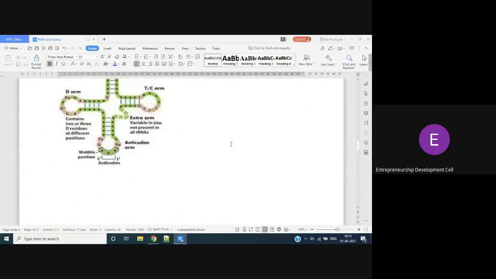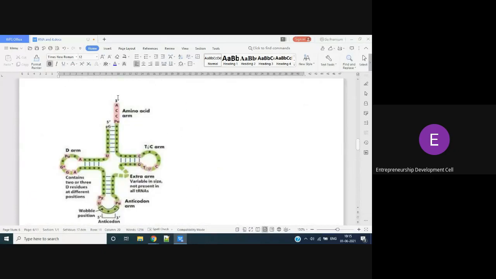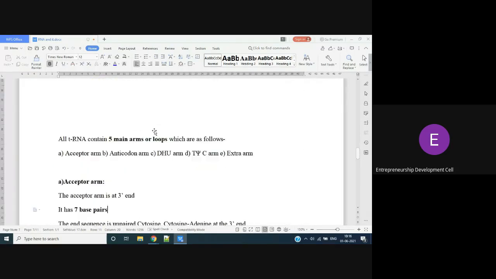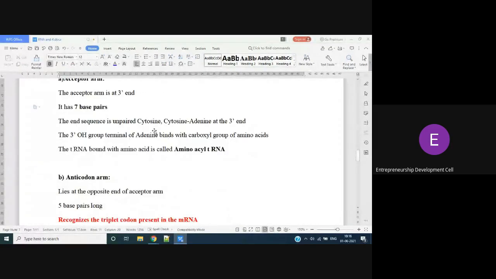If you see the end sequence of this arm, CCA is present. CCA end. You have to write like that only in the diagram. CCA. Unpaired. They are not paired, they are just present in single form. So the unpaired CCA end is present in the acceptor arm.